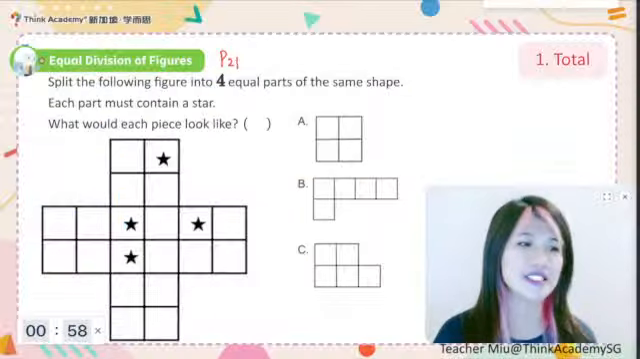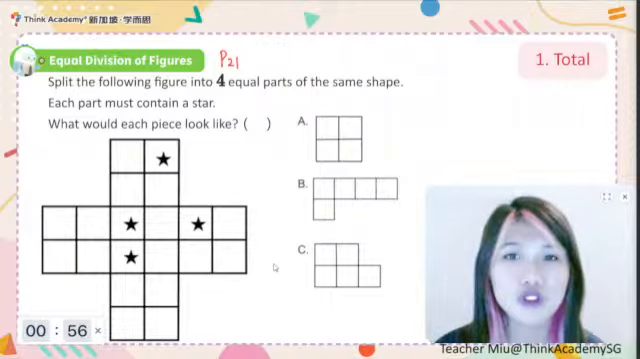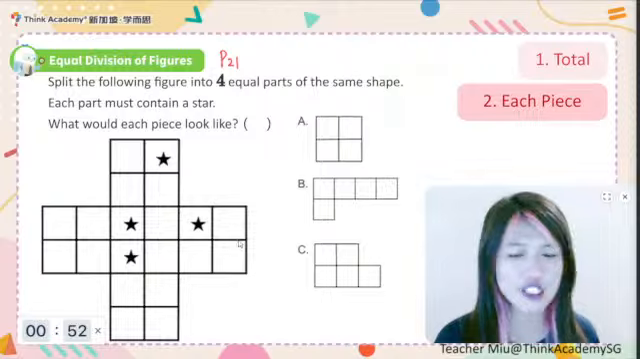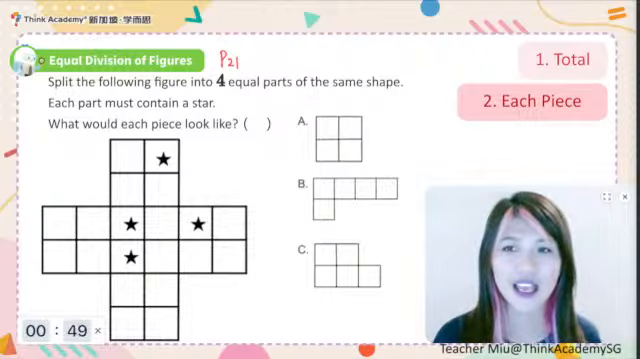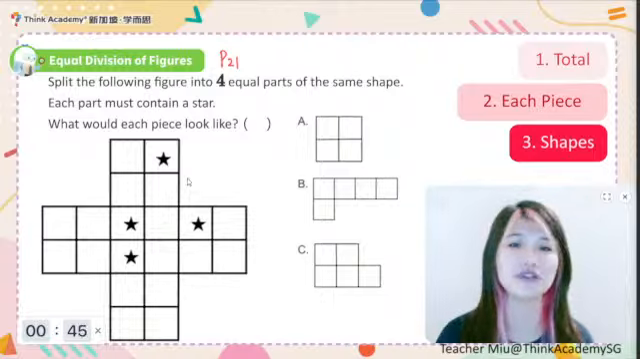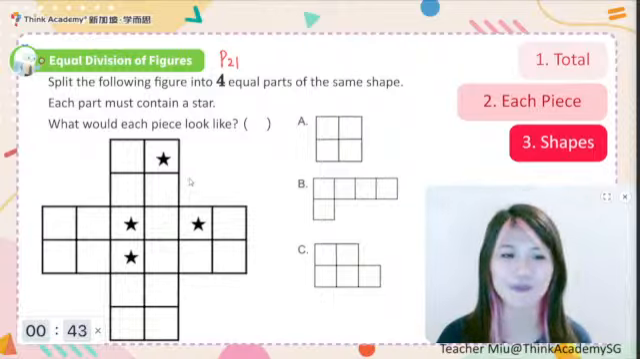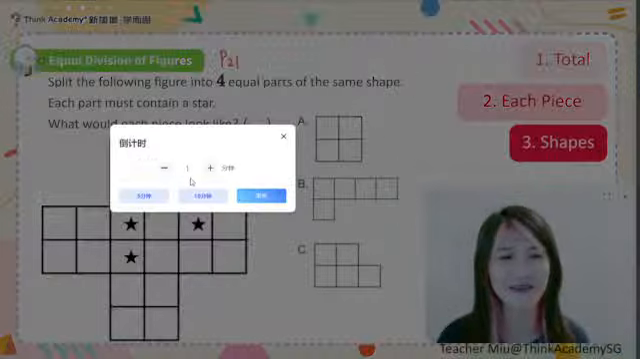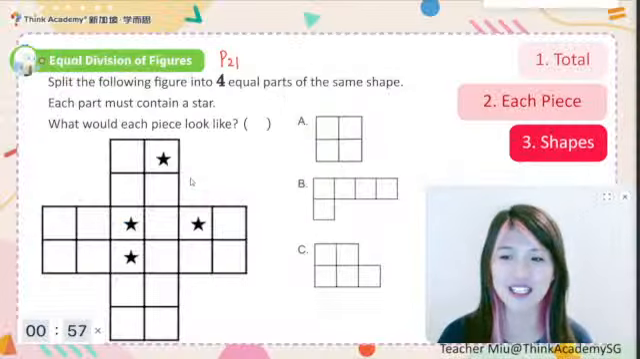Tip 1, go for the total first. And then tell me each piece, how many squares are there? And then don't forget, after that, you need to consider the shape. So how would it be? Please try. Okay, I'll give you 1 more minute. Please try by yourself. If you have your answer, key in the chat box and let me know.